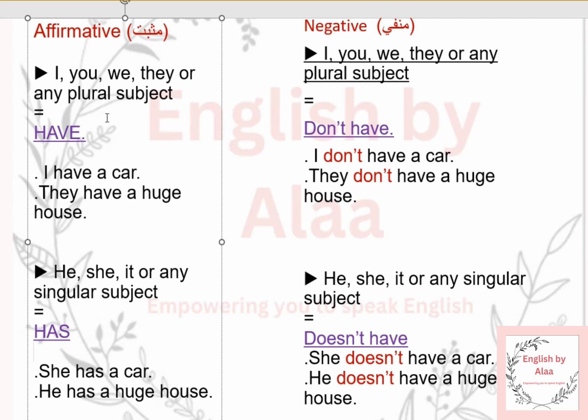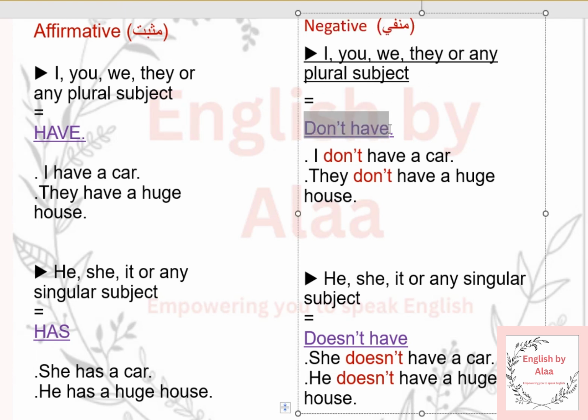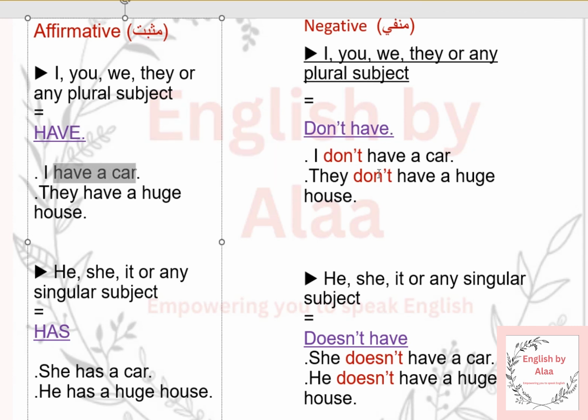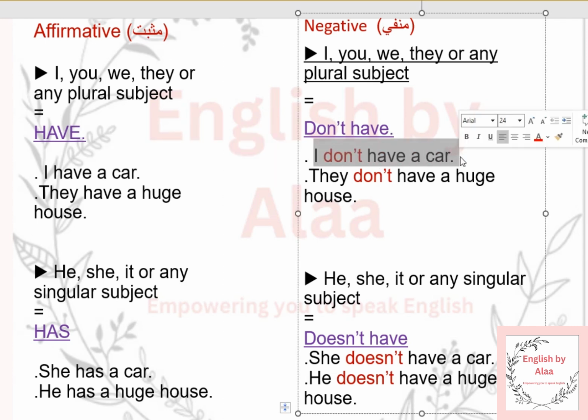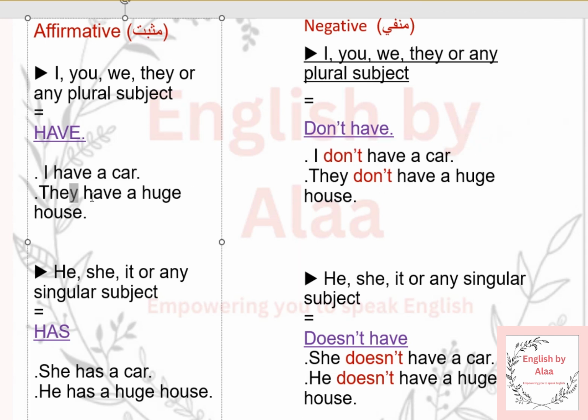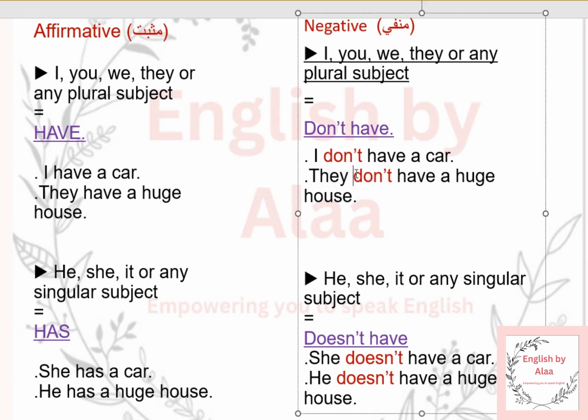To make it negative, the same verbs, I, you, we, they, or any plural subject, I use don't have because this is in the present simple tense. So for example, I have a car in the affirmative sentences. In the negative, it's going to be I don't have a car. They have a huge house in the affirmative sentences. In the negative, they don't have a car or a huge house.